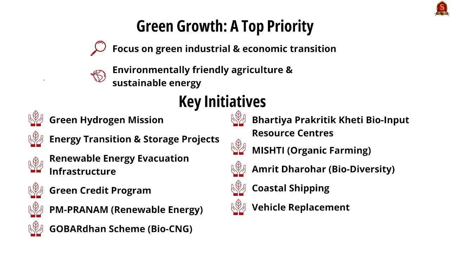First one is the Green Hydrogen Mission, and then energy transition and storage projects, renewable energy evacuation and infrastructure, the Green Credit Card program, and more importantly, PM Pranam, which focuses mainly on renewable energy. Then the Govardhan scheme, which is for bio-CNG. Then the Bharatiya Prakritik Kheti Bio-Input Resource Centres. Then for organic farming, the MISHTI program. Then for biodiversity, Amrit Dharohar. Then coastal shipping and vehicle replacement policies.